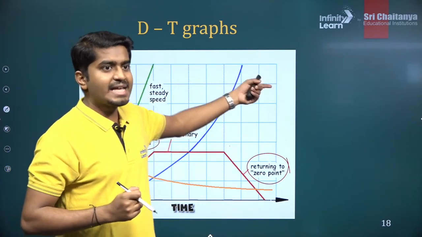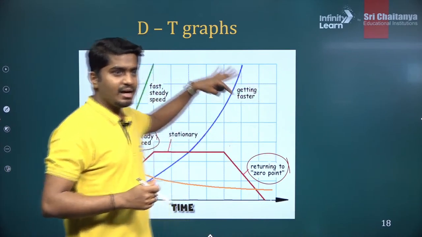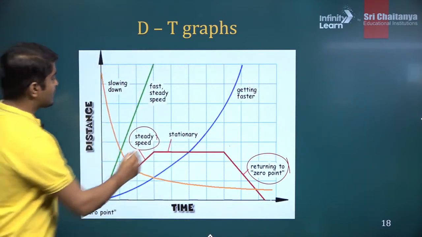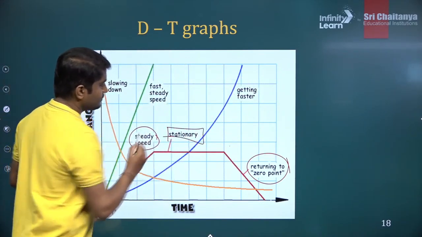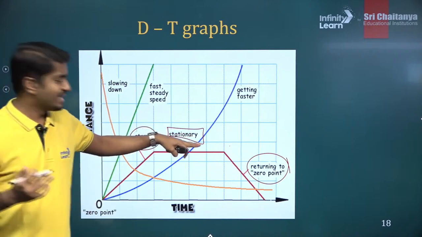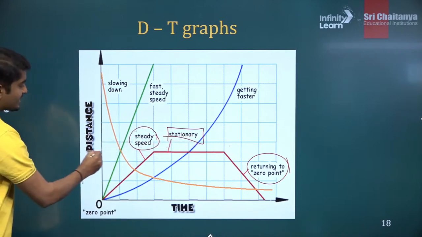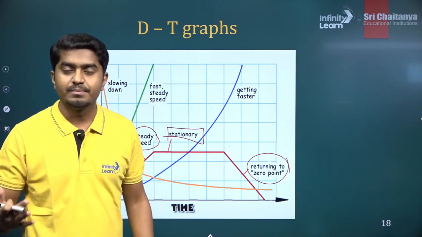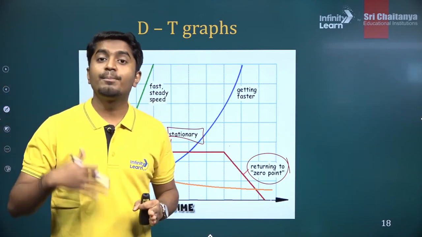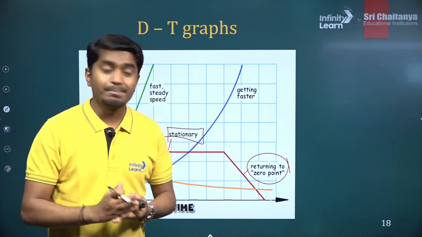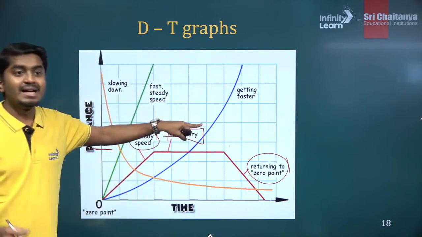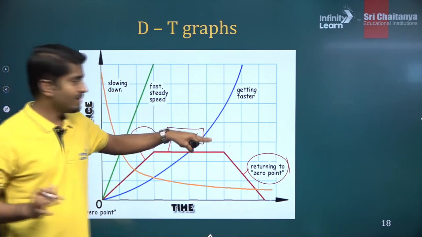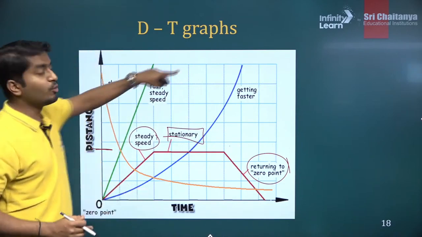That last one was non-uniform. I'll again repeat here. So this one is stationary. Stationary meaning at rest. If the position or the distance of the particle is not changing with time, that means the object is at rest. Clear?